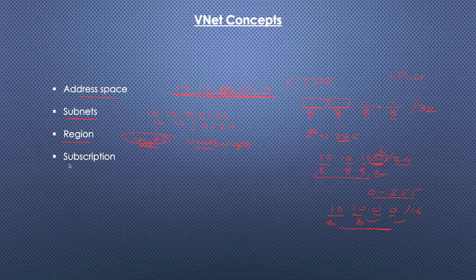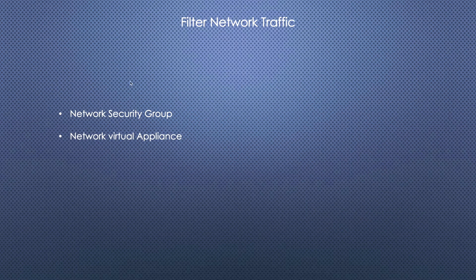Same goes for the subscription. A VNet cannot be moved between subscriptions as well. So these are scoped inside a region, and these are scoped inside a subscription. Now, one more thing I just want to add here. When I give you the demo on address space, then I will show you that part.